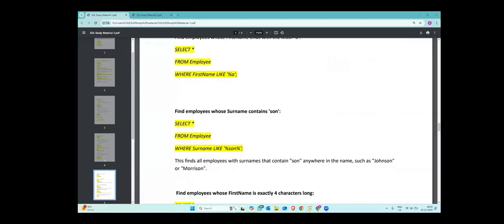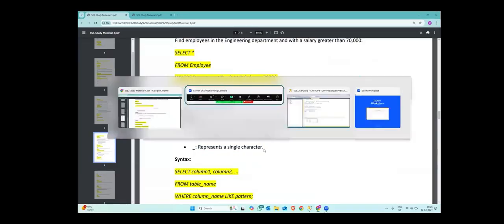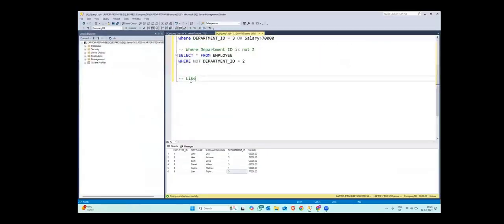So I suppose this is clear to you, percentage and underscore. Let us do some questions here so that it becomes a lot more clear what we are talking about. You got the concept, right? Any doubts with the concept, what and why we are using this? I will write here: for string comparisons. Also, it's clear.